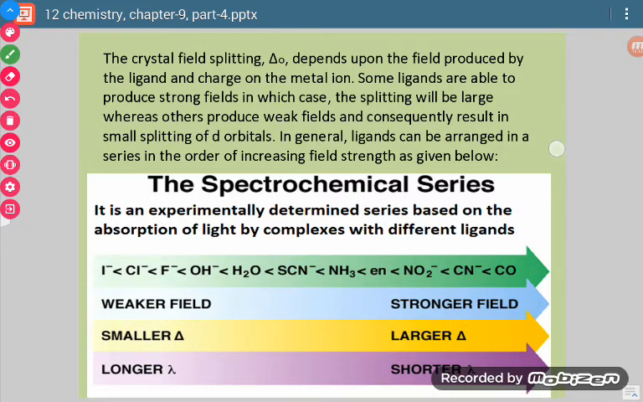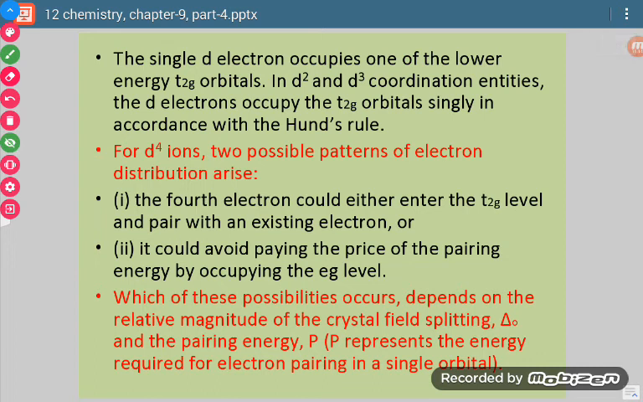Okay, now let us discuss how electrons will be occupying the t2g or eg orbitals. First of all, the single d electron occupies one of the lower t2g orbitals. In d2 and d3 coordination entities, the d electrons occupy the t2g orbitals singly. Now see, till d3 there may be an electron in one orbital of t2g, or two orbitals of t2g, or three orbitals of t2g. Okay, all will contain one electron only.